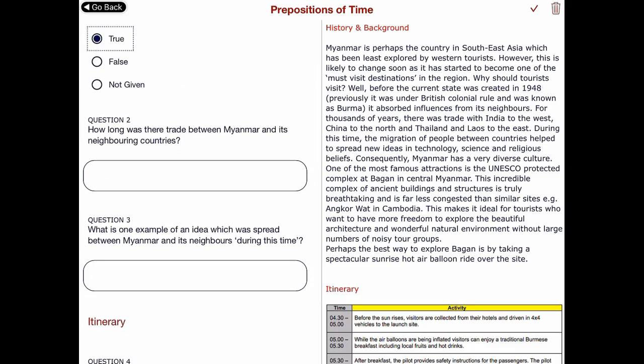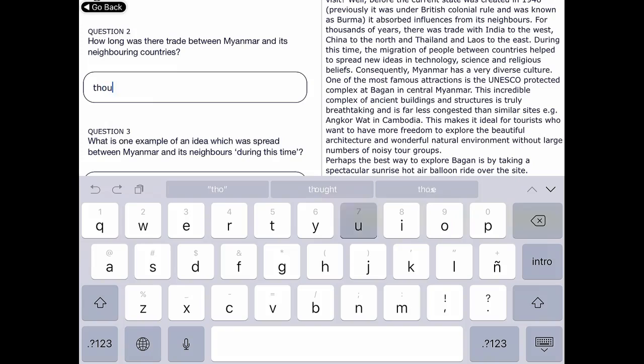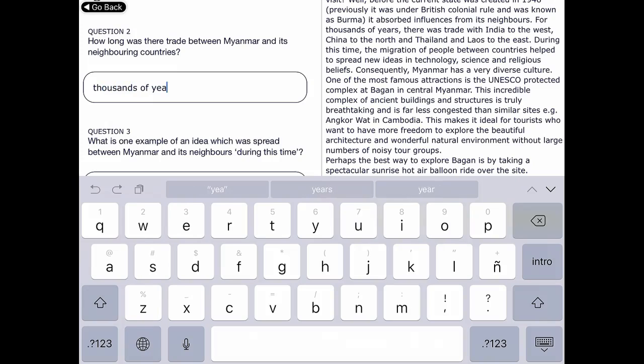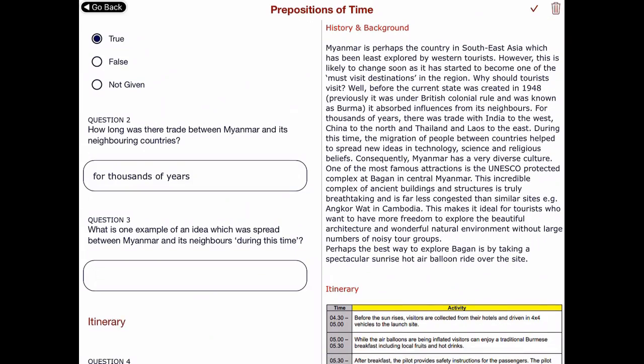Then it asks, how long was there trade between Myanmar and its neighboring countries? And we've got 4,000 years. And we can put the 4 there as well if you'd like.